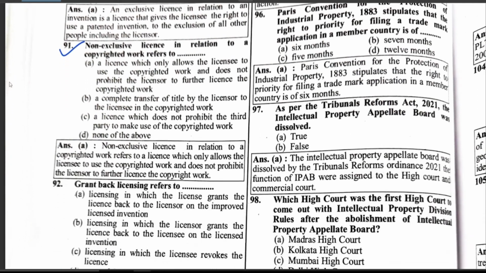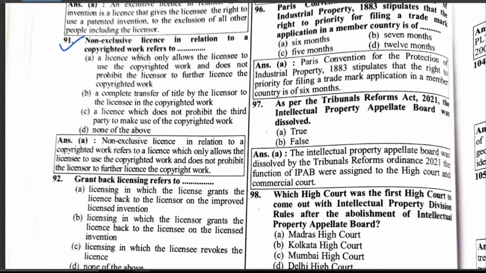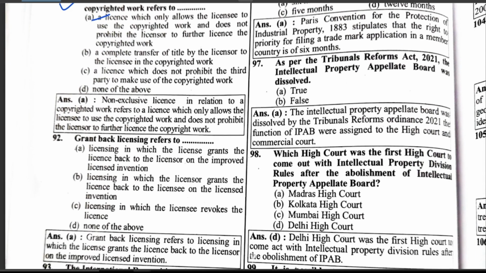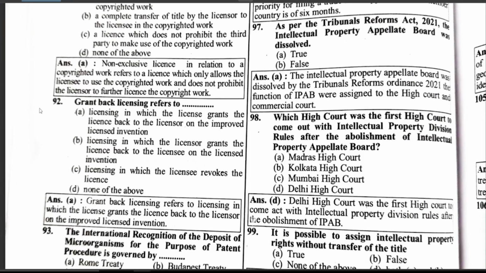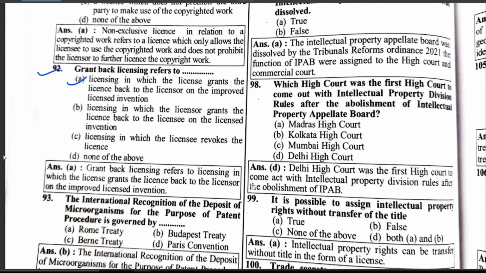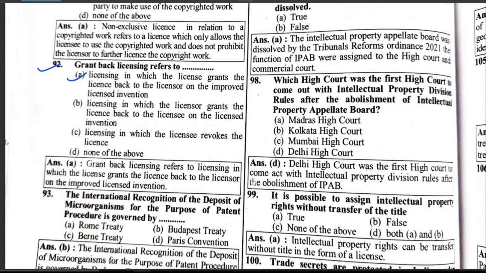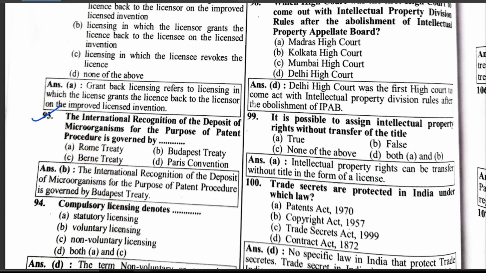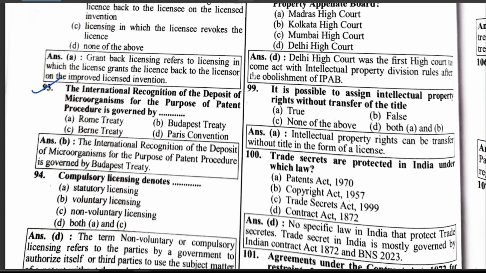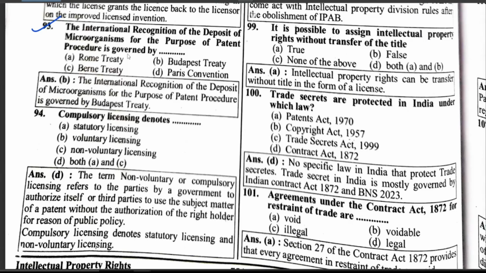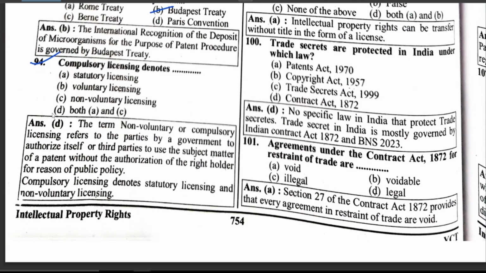Non-exclusive license in relation to a copyrighted work refers to a license which only allows the licensee to use the copyrighted work and does not prohibit the licensor from further licensing the copyrighted work. Grant back licensing refers to licensing in which the licensee grants the license back to the licensor on the improved licensed invention. The international recognition of the deposit of microorganisms for the purpose of patent procedure is governed by the Budapest Treaty. Compulsory licensing denotes statutory licensing and non-voluntary licensing.